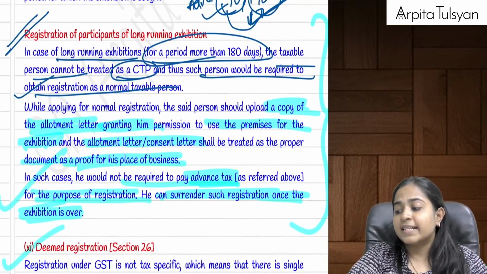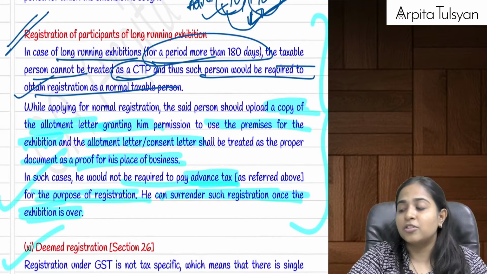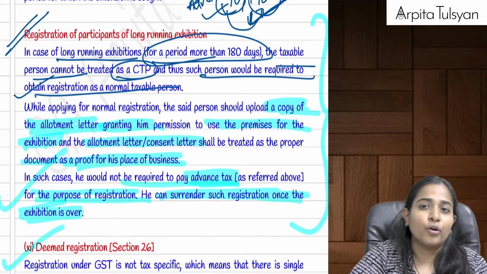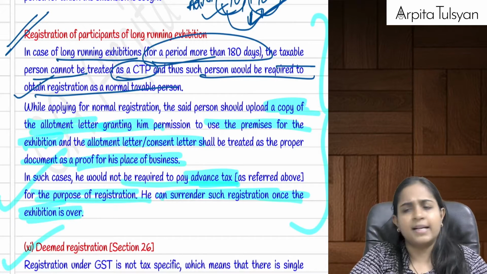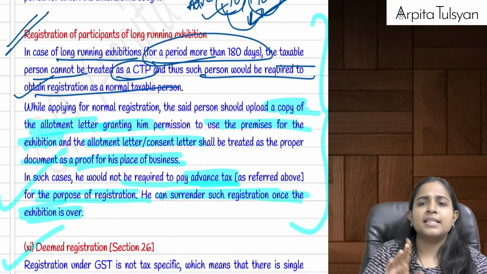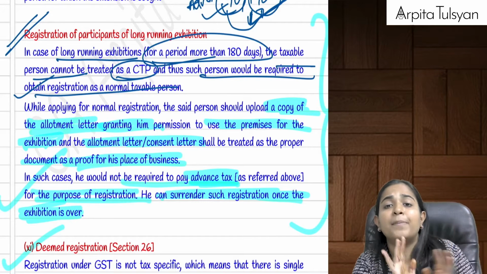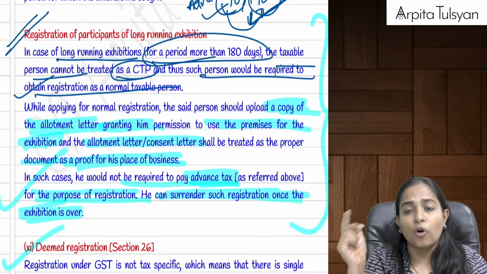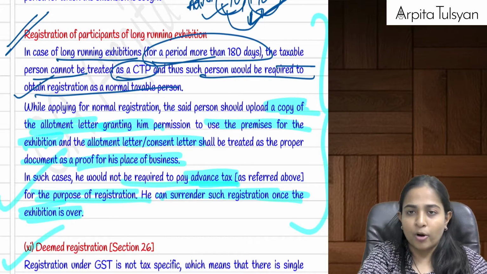Okay, now let's say I want CTP registration for a period of more than 180 days. There is a long running exhibition that is going on, let's say for a year, and I want to participate. Government says no, the CTP concept was valid for a maximum period of 90 plus 90 days, not beyond that. If you want to get yourself registered for a period beyond that, get yourself registered as a normal taxpayer.